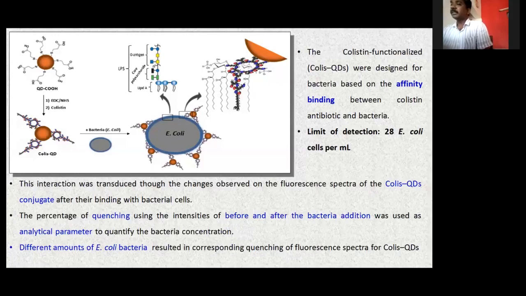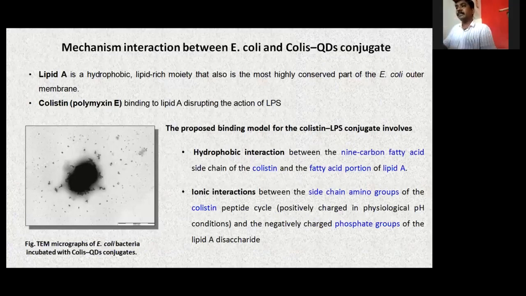So the ionic interaction occurs when it binds with the bacteria, and colistin also has amino groups, NH2 groups, which attach to the phosphate groups of the lipid A disaccharide. This is a TEM image, transmission electron microscopy, which shows E. coli bacteria incubated with these Colis quantum dot conjugates. You can find the larger dot, the bacteria, surrounded by the Colis quantum dots.